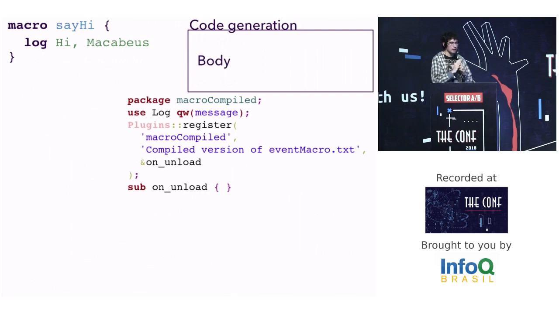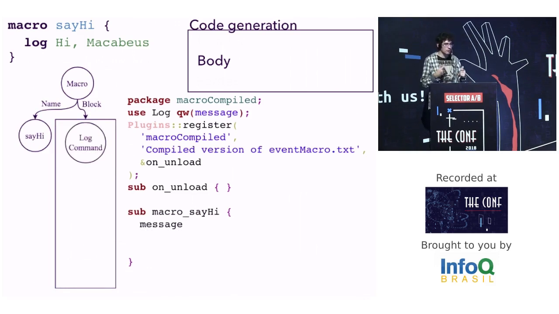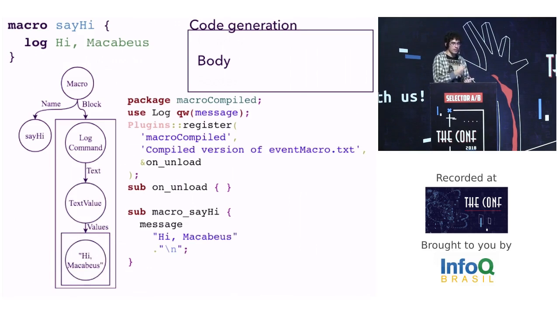To do it, I also need to pass through each AST node. Then I need to translate the macro node. On Perl, the equivalent code is a substatement. The equivalent code to the log command node is message. And to the text value node it is a literal string with a line break.